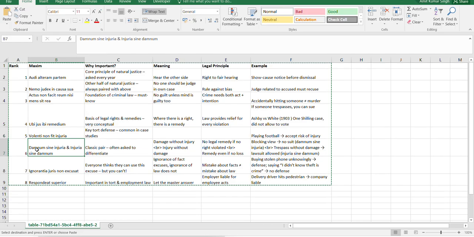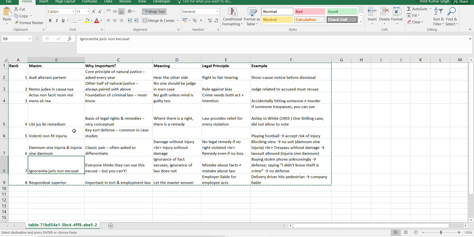And in this we can give the example of what we saw in the Gloucester Grammar School case, where another school was set up in front of his school. So even though there was a financial loss, there was no legal right violation. However, if someone is trespassing on your property, then that you can give under injuria sine damno, right?